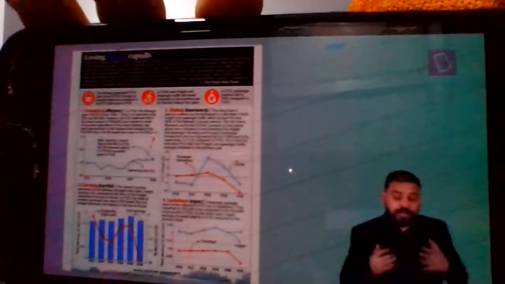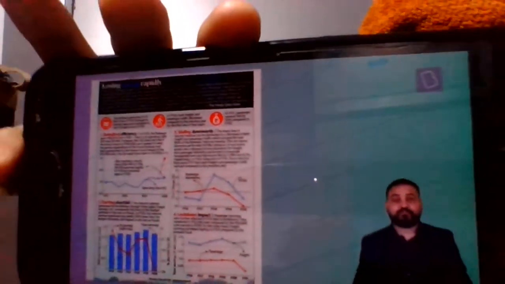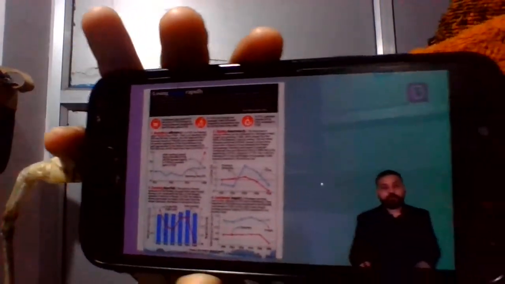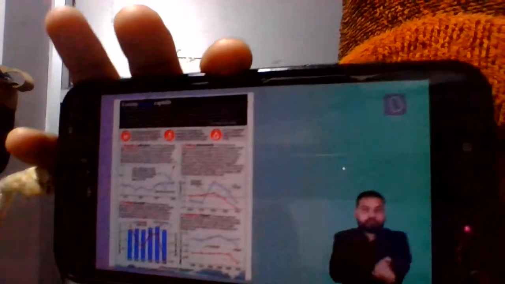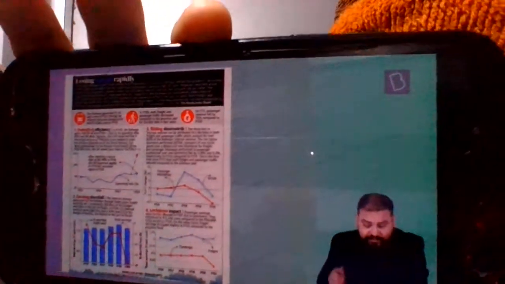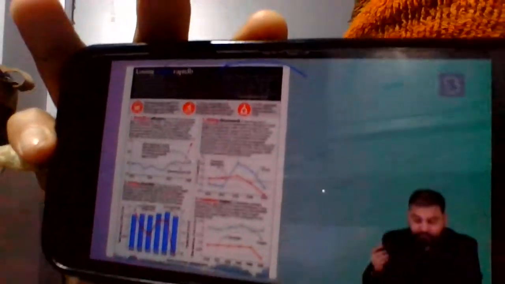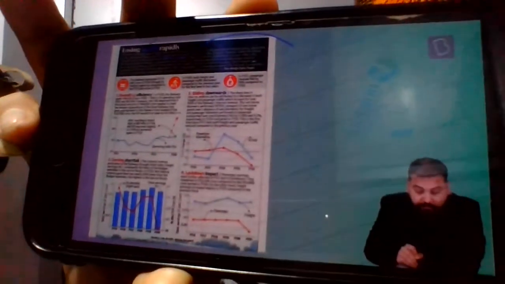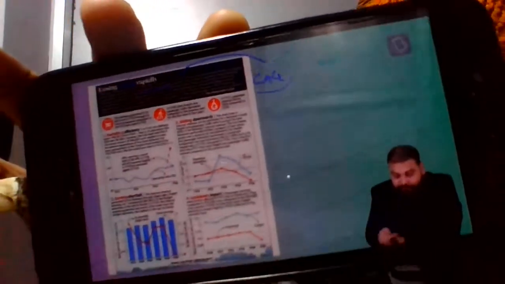Similarly, let me show you one another article. A lot of times people ask, sir, what do we do with regards to this? See, what is this? Losing steam rapidly. It says the Indian Railways spent more money than it earned in FY, that is financial year 2019-20, the year before the pandemic, according to the latest audit report by CAG of India.